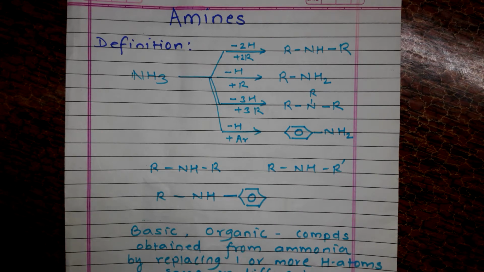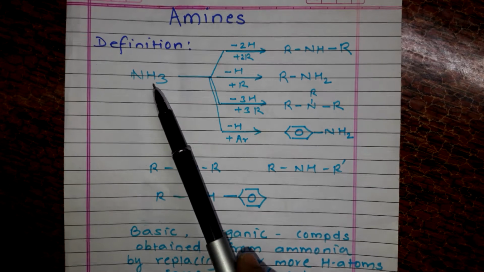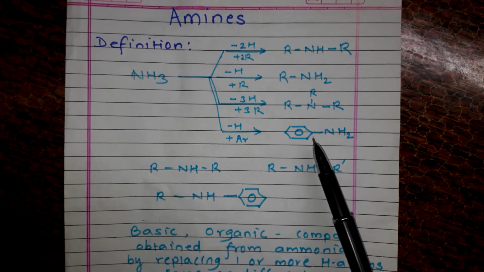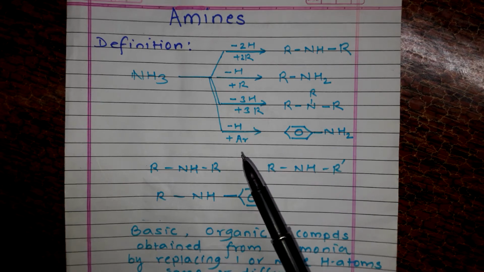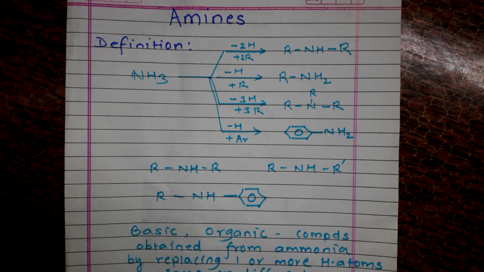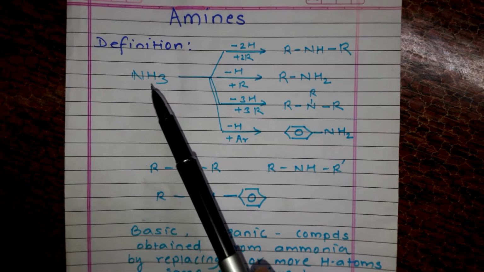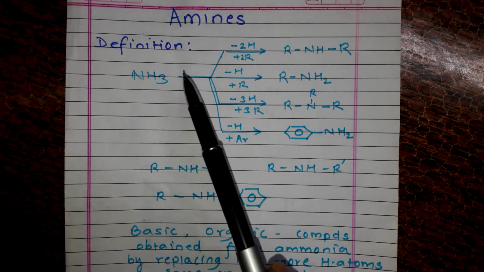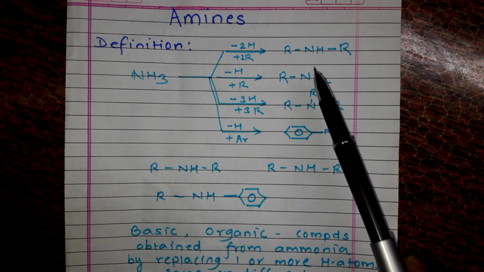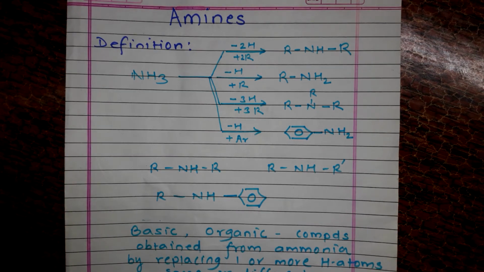Yes, you can replace a hydrogen atom of ammonia by an aryl group, then in that case also you will be getting amines. So we can say amines are the derivatives of ammonia because they are obtained by replacing one or more hydrogen atoms of ammonia by alkyl groups, right?